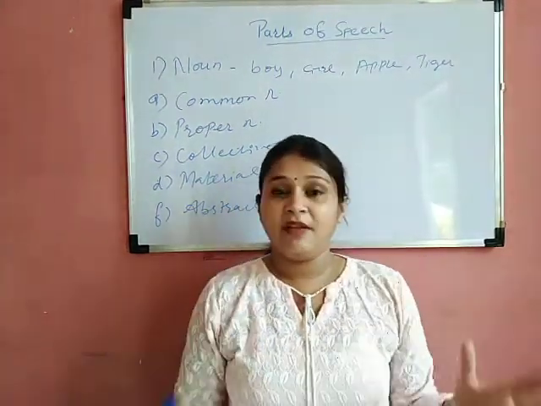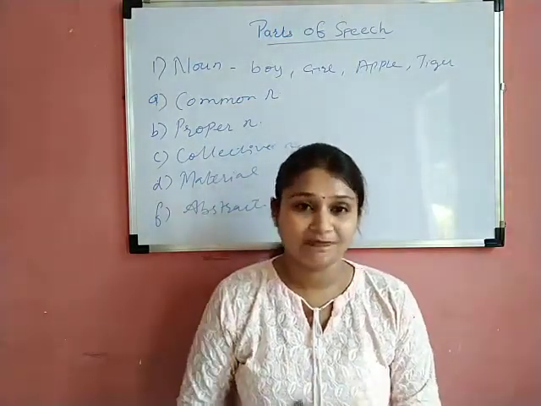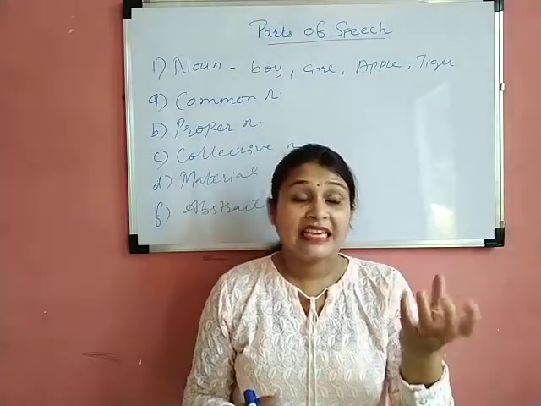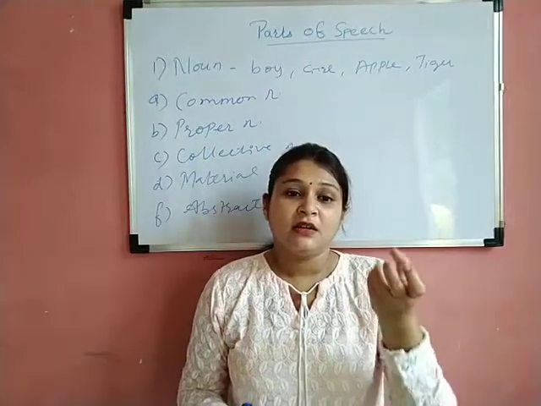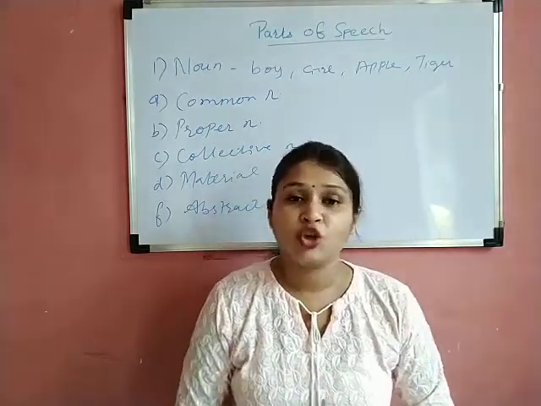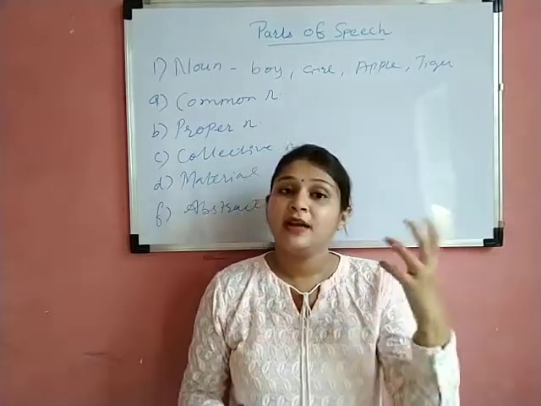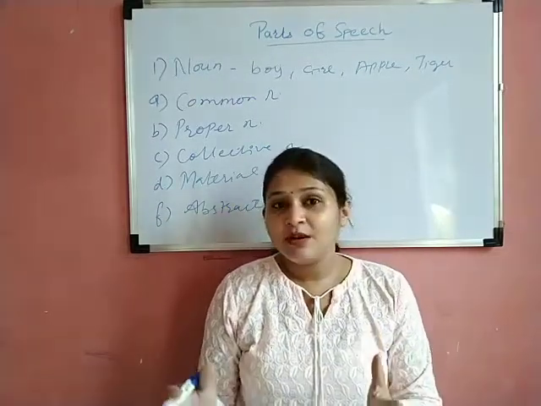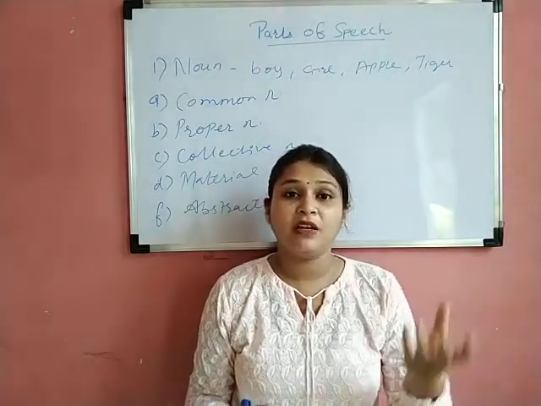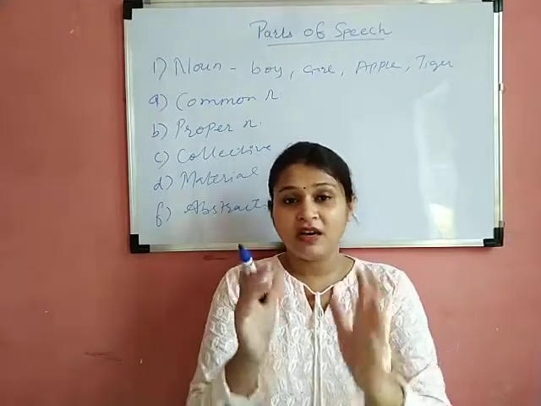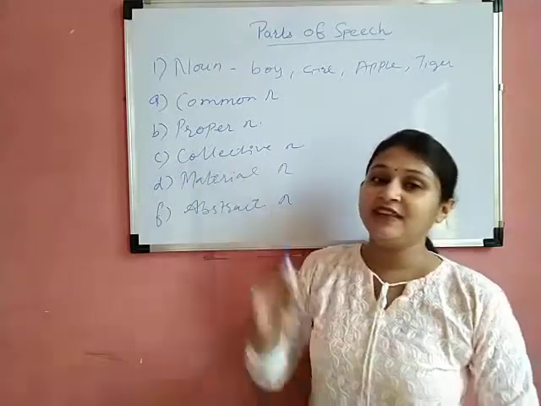Whenever there are many flowers, those flowers are known as a bouquet. Whenever there are many keys, they are known as a bunch of keys, right? So these names, bunch, bouquet, crowd, herd, army, these all are the names of a particular collection, of a particular group. So the name of the collection or the name of a particular group is known as collective noun.